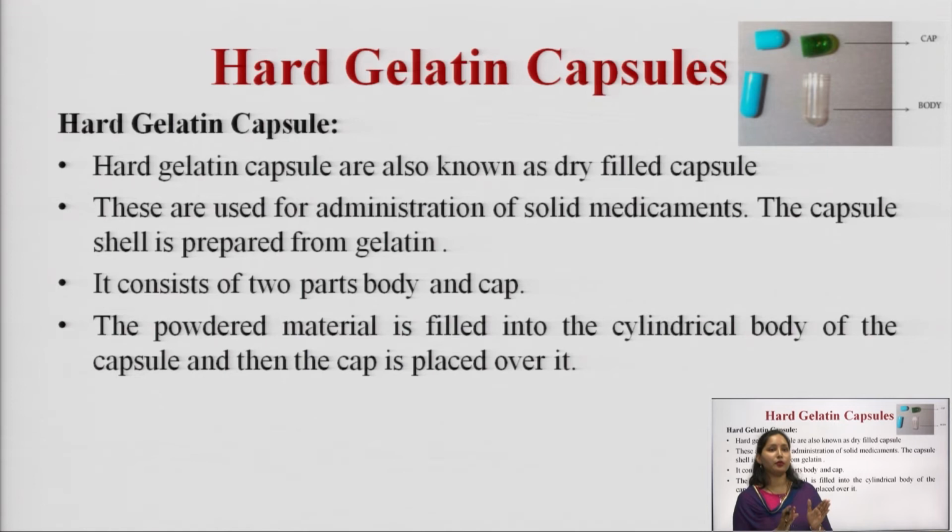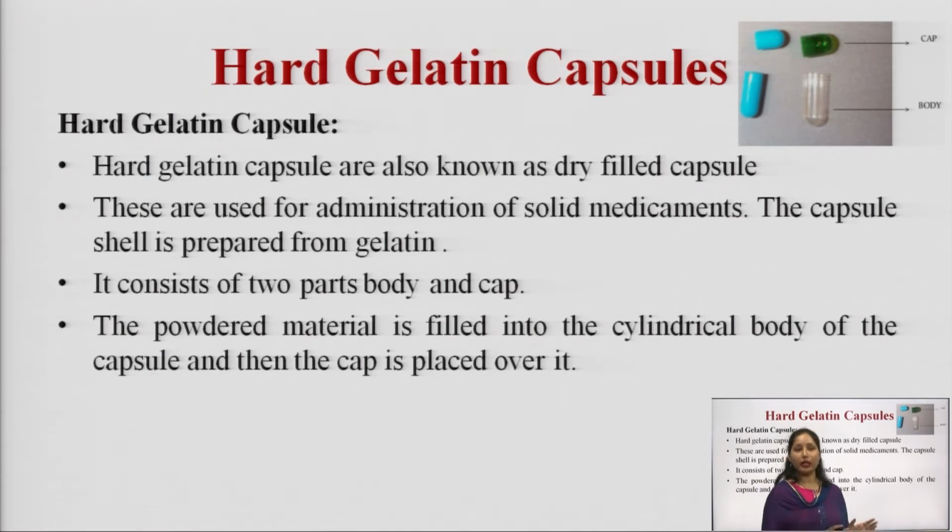Hard gelatin capsules are also known as dry filled capsules, and they are generally preferred for filling solid powders. Soft gelatin capsules we generally prefer for filling liquid dosage forms. So, hard gelatin capsules are used for the administration of solid medicaments.